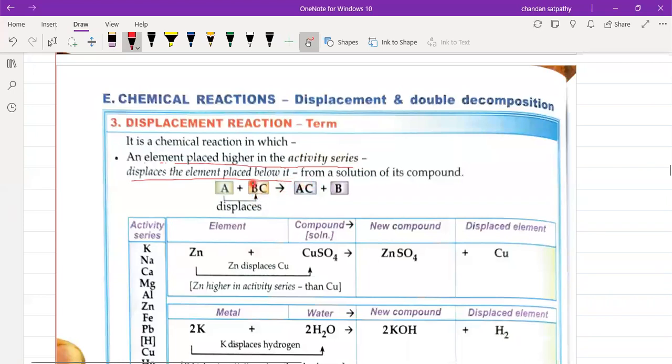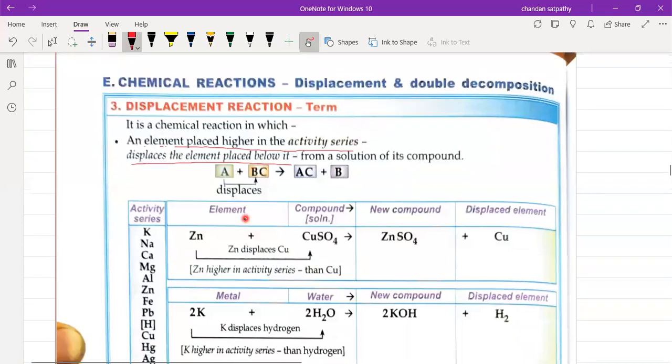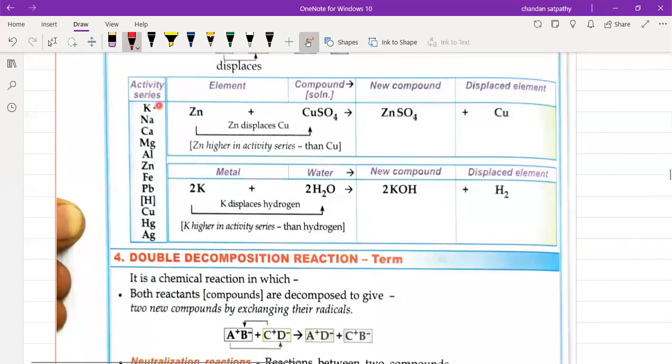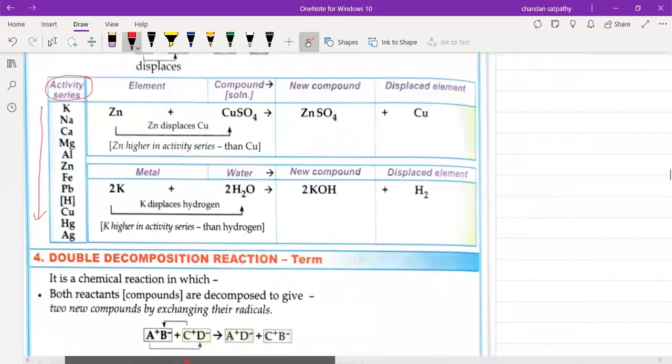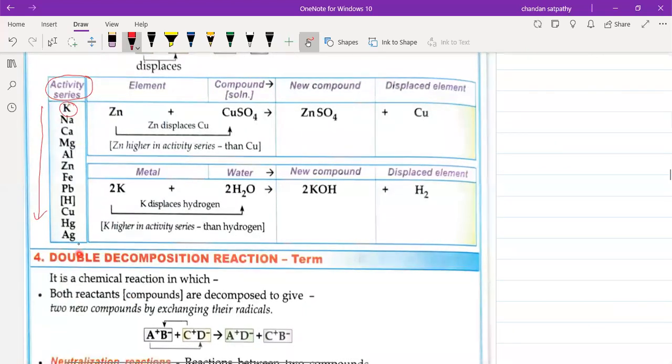In this series, the element which is higher is more reactive, more active, and those at a lower position are less active. So if a more active substance comes, it will displace the less active substance. For example, sodium is the most active and silver is the least active.